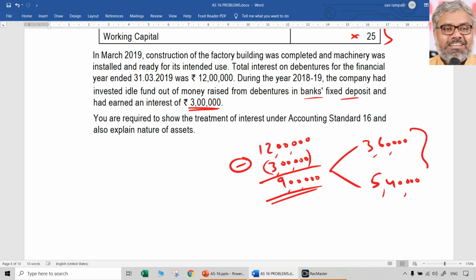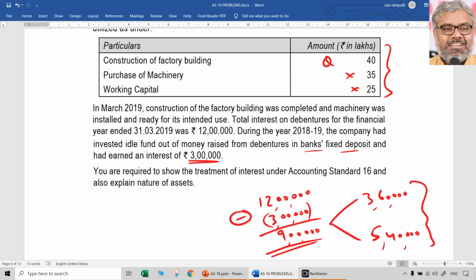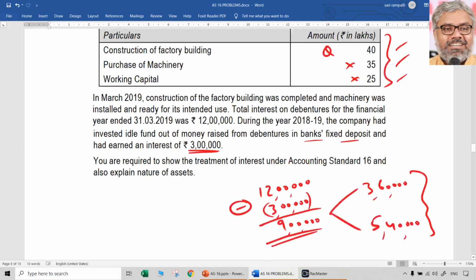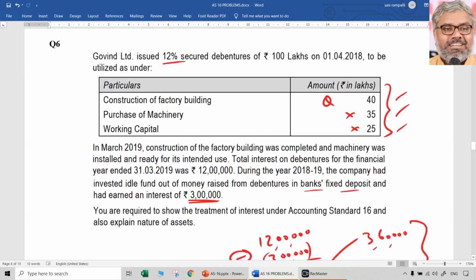As I said, this can be done in a table also. That depends upon presentation. How will you calculate? 9 into 40 by 100, 9 into 35 by 100, 9 into 25 by 100, like that. You will have two separate columns, one for capitalization, one for P&L, like that. A table can be drawn for obtaining 5 marks for this question. Essence is still the same.